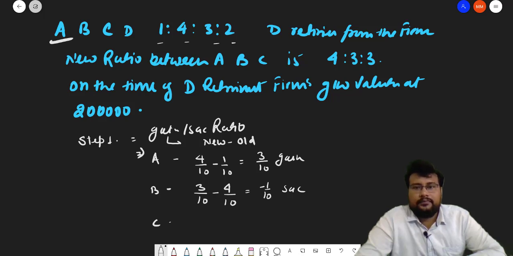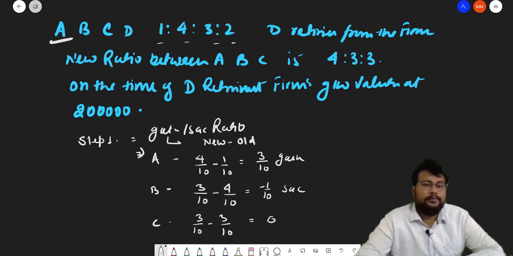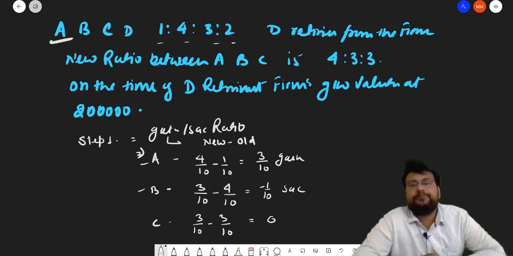And for C it will be 3/10 minus 3/10. So no sacrifice, no gain. It means one partner is gaining and one partner is sacrificing.